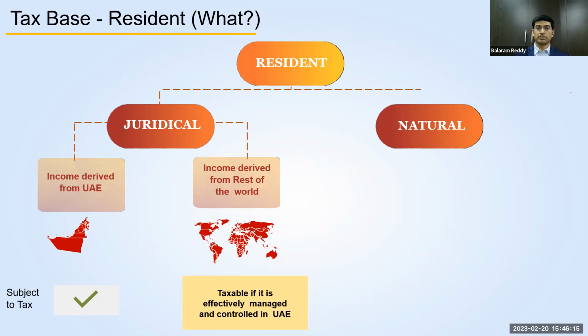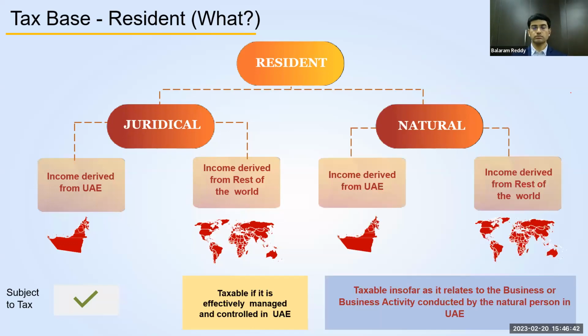Any income derived from the rest of the world will also be taxed here in UAE in the hands of companies or corporations if that business is managed and controlled fully from UAE. So total UAE income as well as income from outside UAE, if it is managed effectively from UAE, will be subject to tax in UAE in the hands of resident juridical persons. As I mentioned, juridical persons means legal persons.